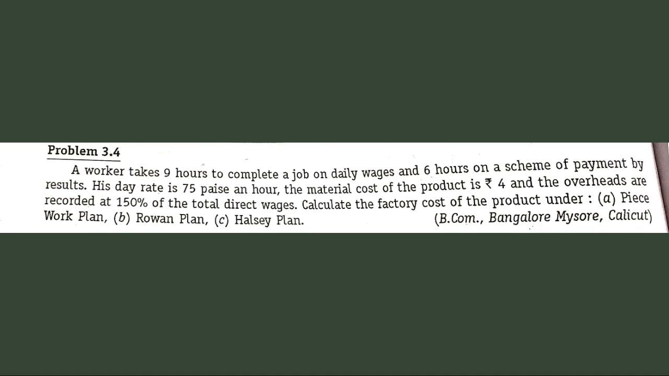So we'll consider 6 hours to be the time taken by the worker, and 9 hours to be the standard time, and the time rate for the worker is 75 paisa for an hour. So now, having this information, it is easy for us to calculate the wages under piece rate as well as under Rowan plan as well as under Halsey plan. So standard time is 9 hours, time taken is 6 hours for the worker, the time rate is 75 paise per hour. So let's move on with the working of this problem.